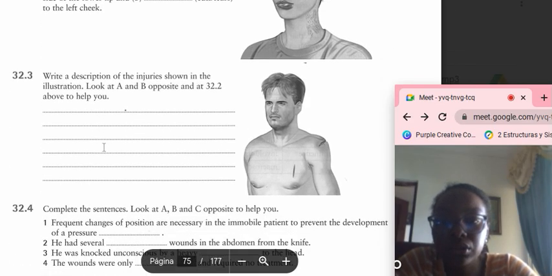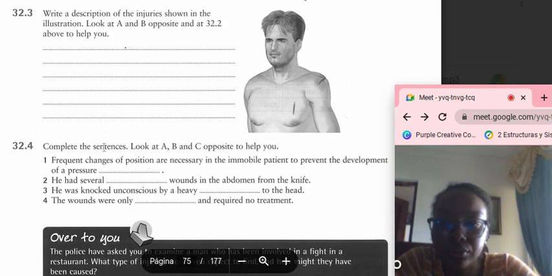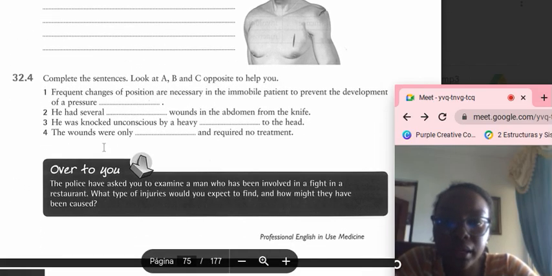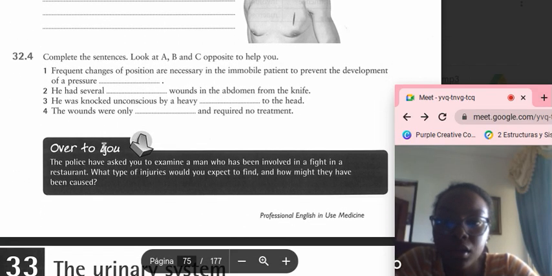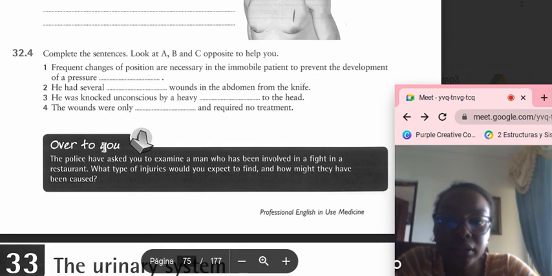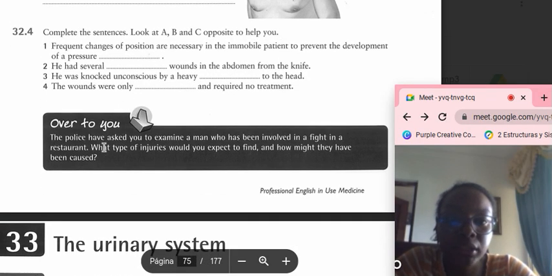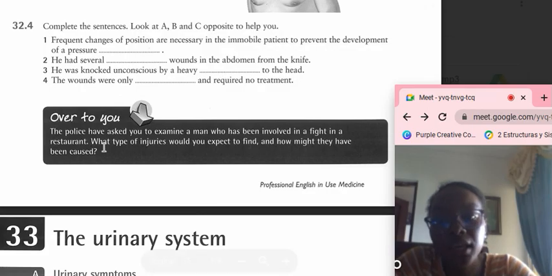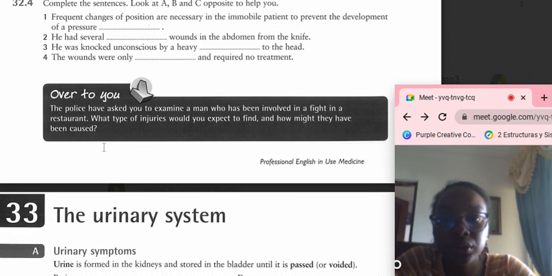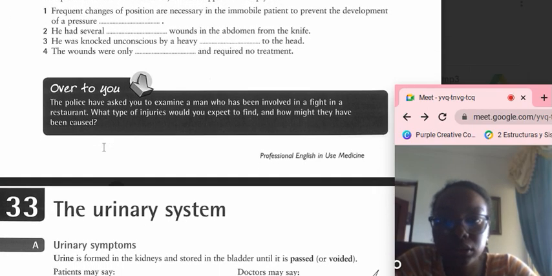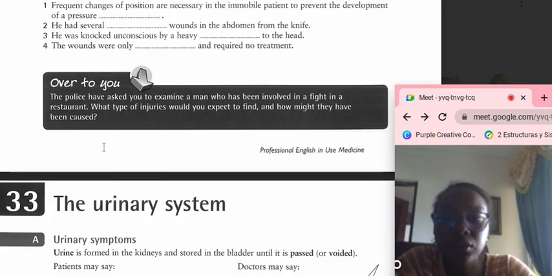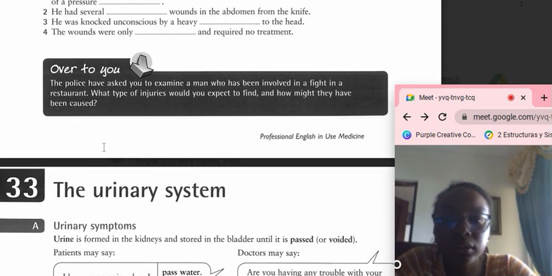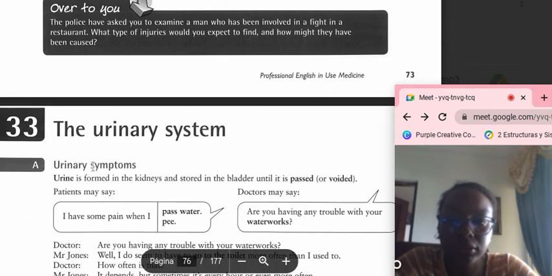Write a description of the injury shown in the illustration. Complete the sentences. Look at the ABC opposite to help you. Frequent change of position is necessary in the immobile patient to prevent the development of abrasion. He had several wounds in the abdomen from the knife. He had been knocked unconscious by a heavy blow to the head. The wounds were only superficial and required no treatment.